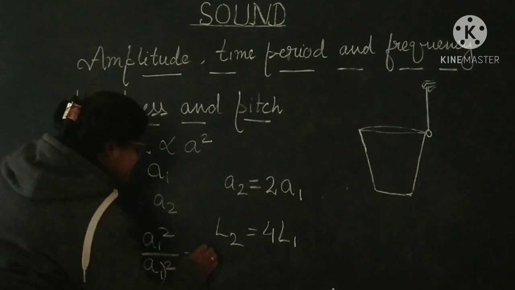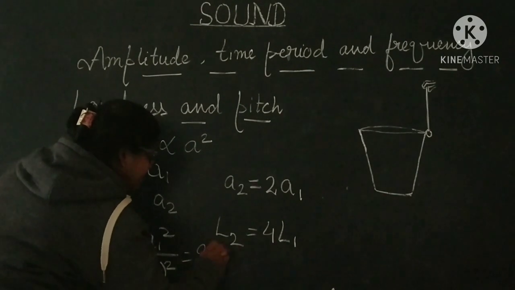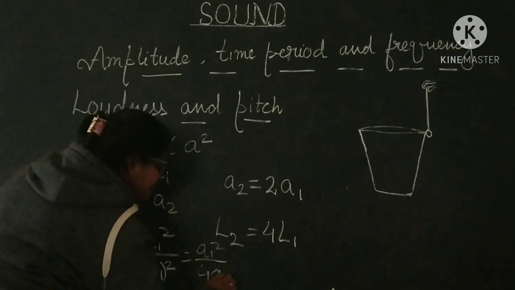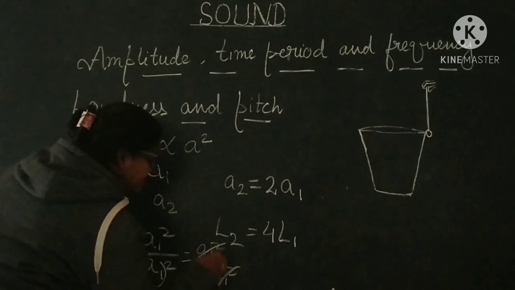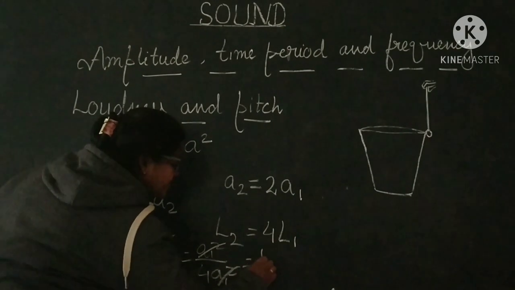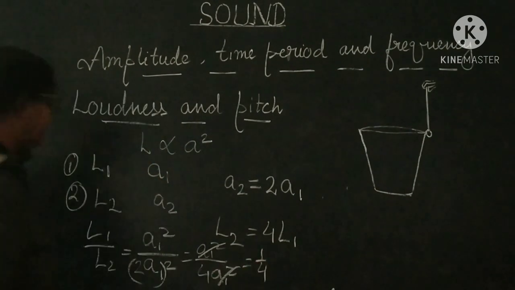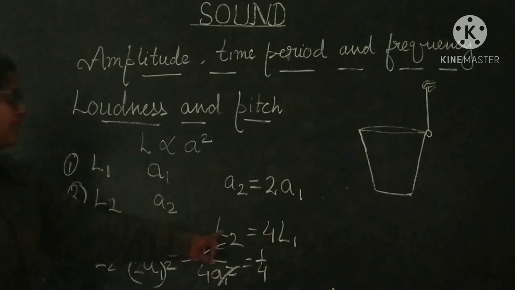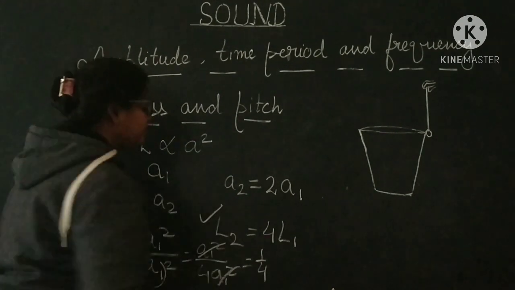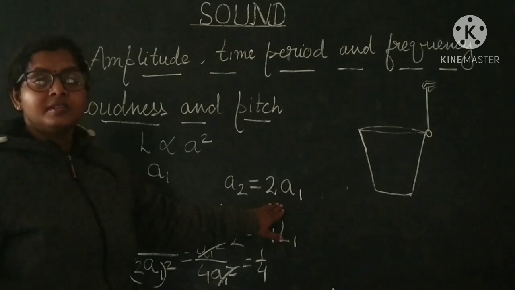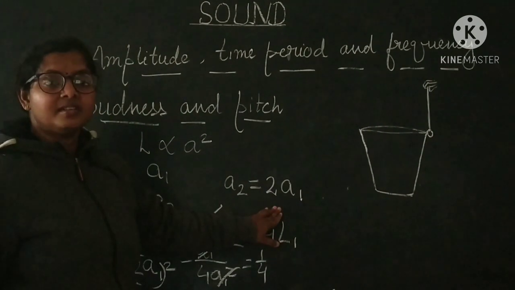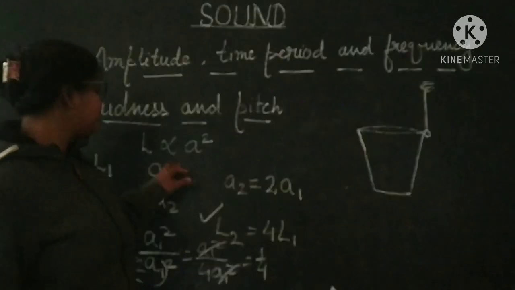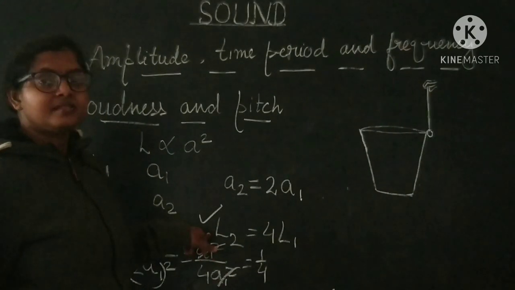So A1 square upon 4A1 square, and this will cancel, giving 1 by 4. As a result you will find that L2 is equal to 4L1. So whenever you increase the amplitude to double, loudness will increase 4 times.